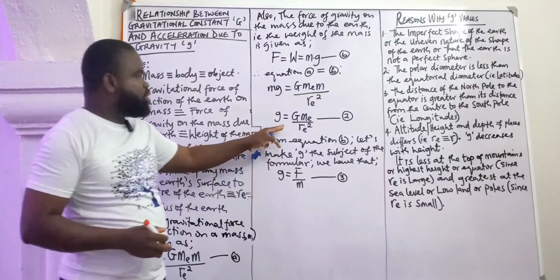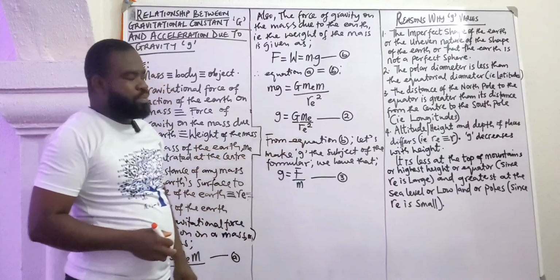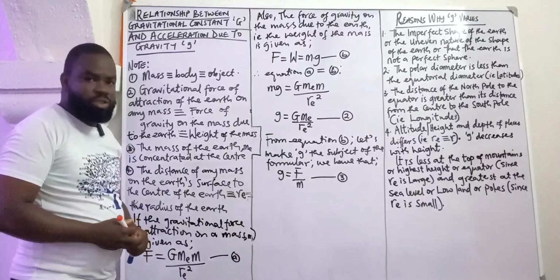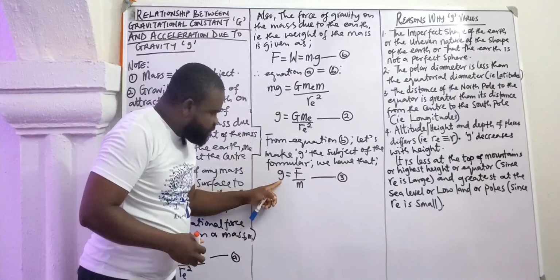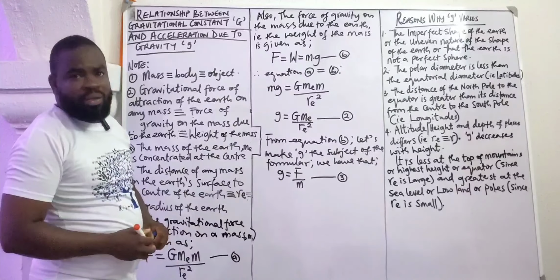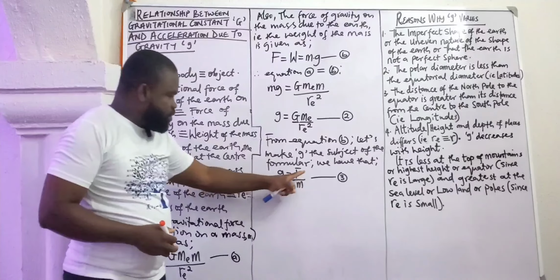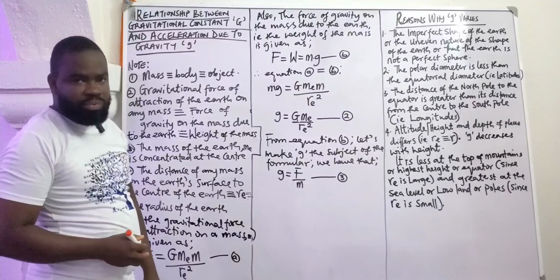So we have obtained the relationship between g and big G. Now let's come to this equation 3 and make some deductions. From equation 3, we can define g, small g, as the force per unit mass on the Earth's surface.